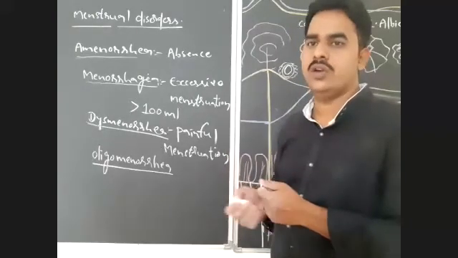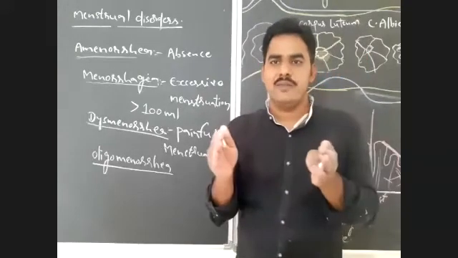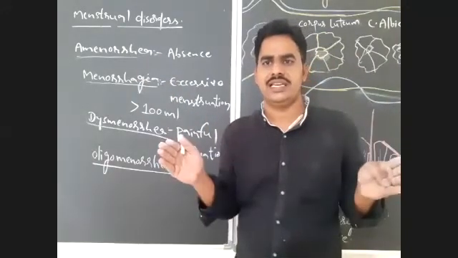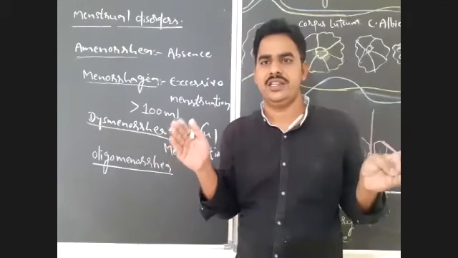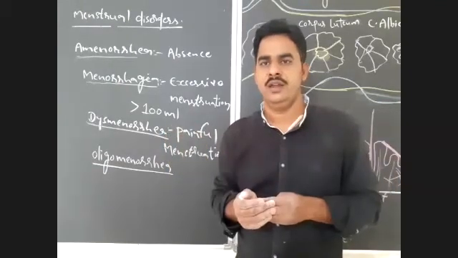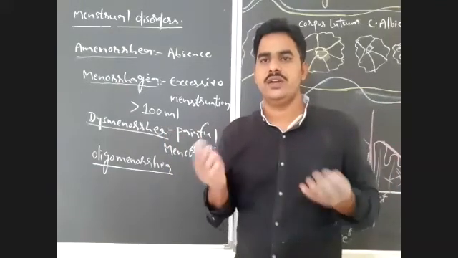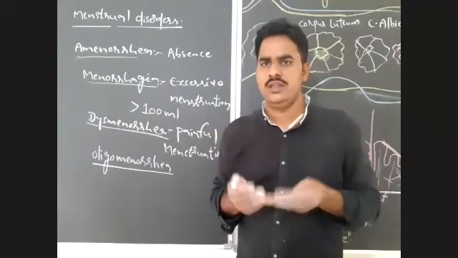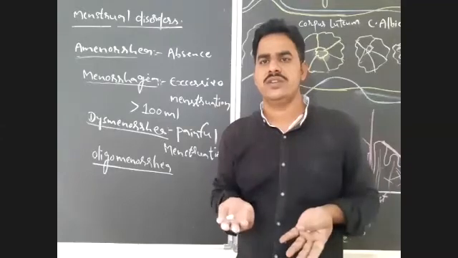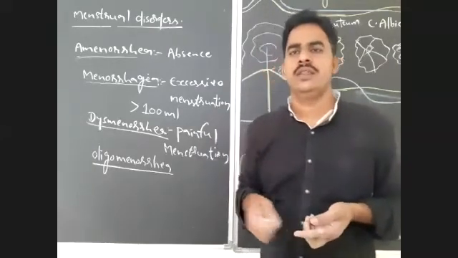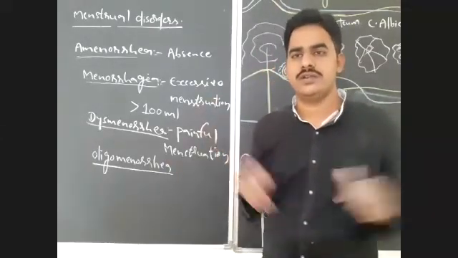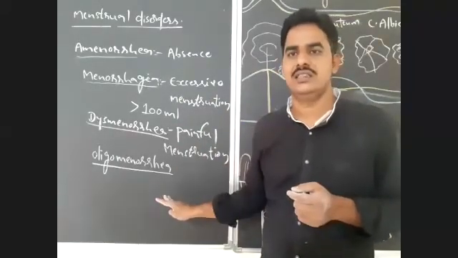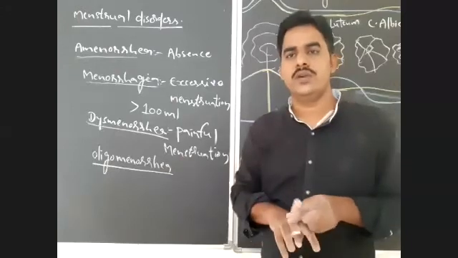But in oligomenorrhea, the length of the menstrual cycle will increase. It is usually completed within 28 to 29 days, but it will be completed in 40 to 45 days, or even more, even 60 to 65 days. So then what will happen? The number of cycles per year will be reduced.